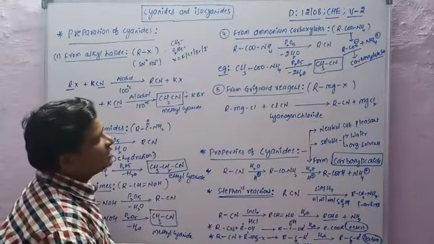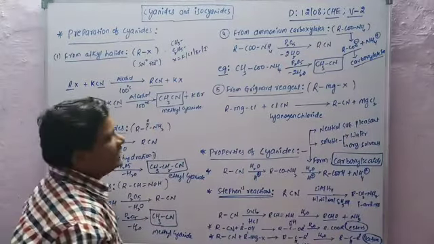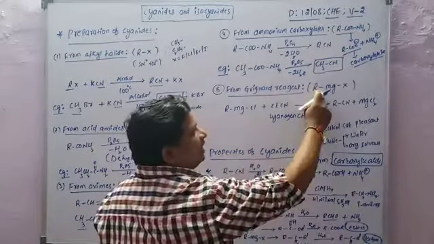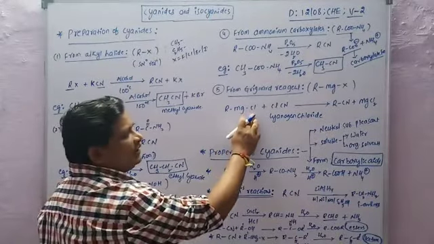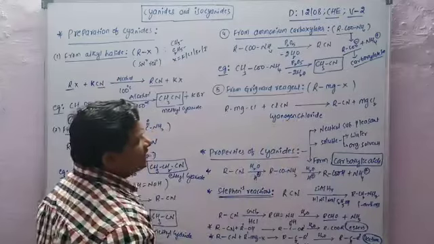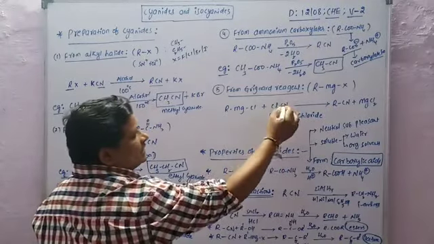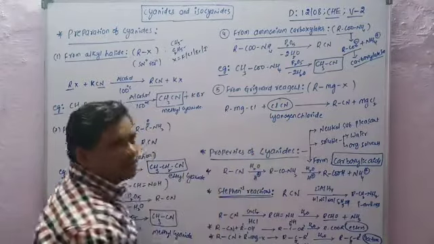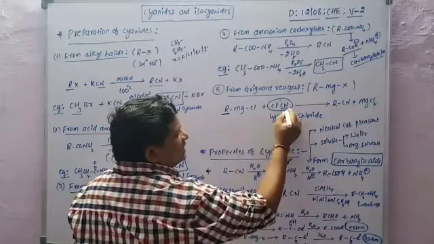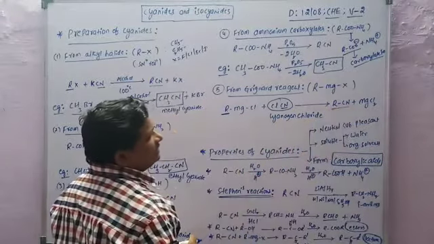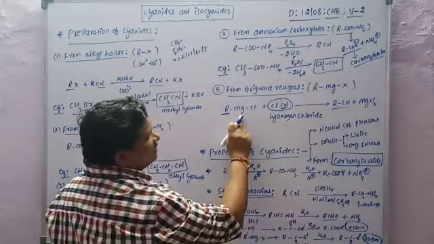So now the next preparation method of cyanides is from Grignard reagent. What is a Grignard reagent? The representation of Grignard reagent is RMgX, alkyl magnesium halide. So now the alkyl magnesium halide reacts with cyanogen chloride, ClCN. The alkyl group combines with CN, then it gives RCN. Remaining is MgCl plus Cl, MgCl2.